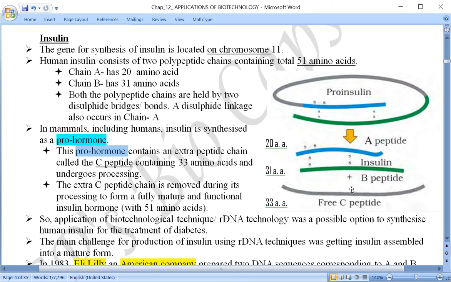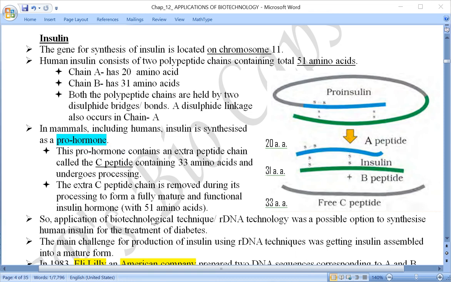Out of that, chains A and B have to be linked with each other by two disulfide bonds, and the third chain has to be removed, so that the mature insulin hormone has only two chains. The third chain, the C peptide, has 33 amino acids and is removed from the mature form of the insulin hormone.